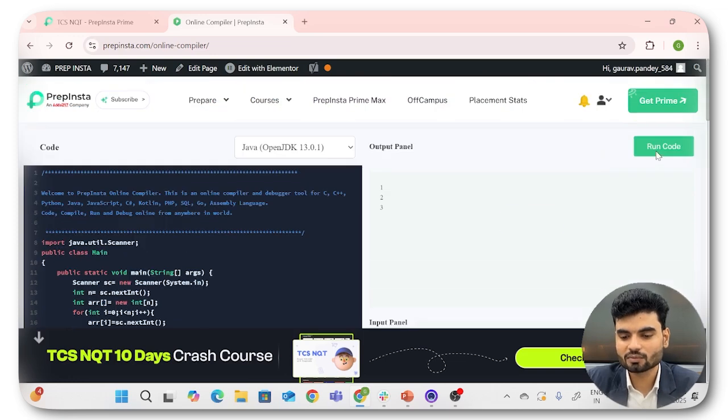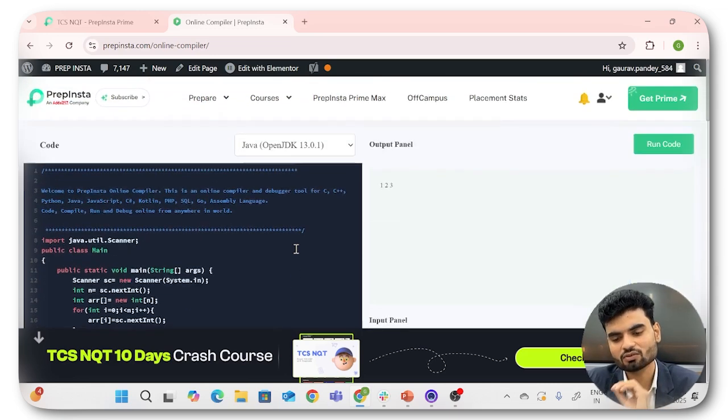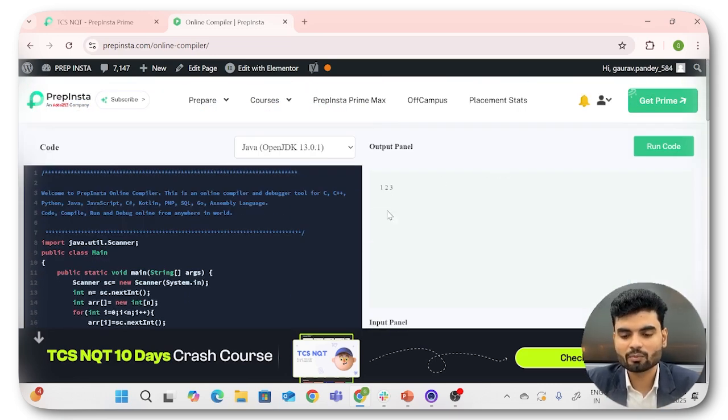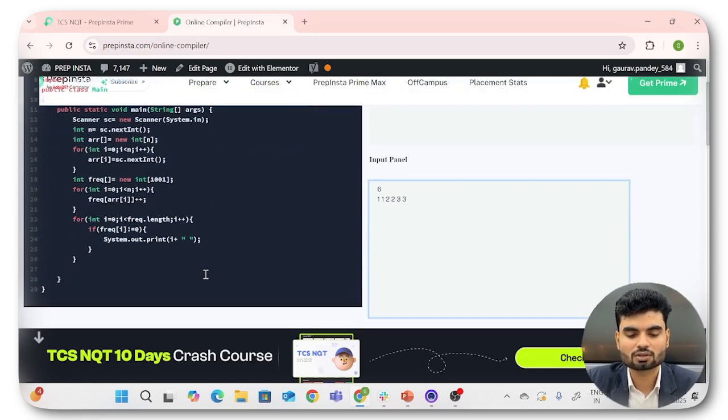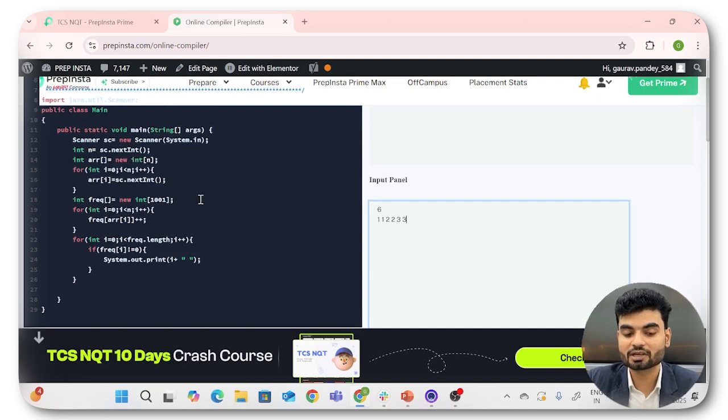Now we will have this. In the previous problem also you could do the same thing, I guess, but that time it was working fine, right? This is what we were expecting. So now we have 1, 2, 3 here. We have all the unique values. Again, the time complexity is big O of 1 and space complexity is constant because we are taking a fixed size array. Cool. I hope this problem is also clear. That's what I'm telling you, because TCS will give you repeated problems, same patterns.